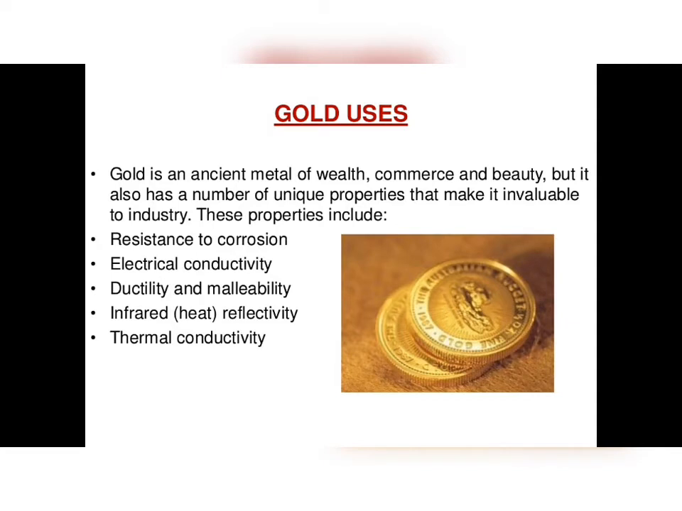Coming to gold. Gold is an ancient metal of wealth, commerce, and beauty. And it also has a number of unique properties that make it invaluable to industry. We all love gold, right? Most of you love gold, like chains, rings, etc. Right? Gold has resistance to corrosion, electrical conductivity, ductility, and malleability. And it also has infrared reflectivity and thermal conductivity. These are the properties of gold.